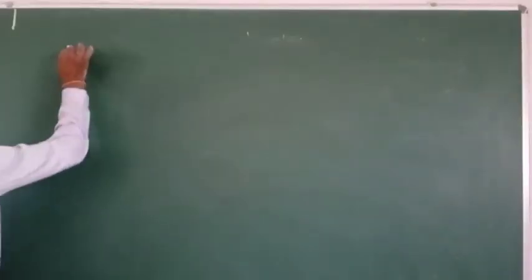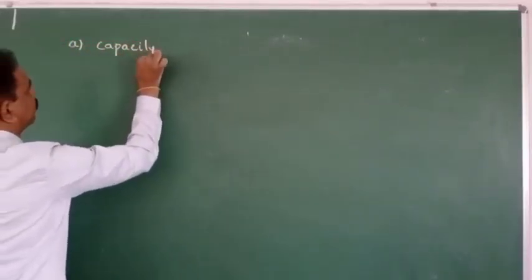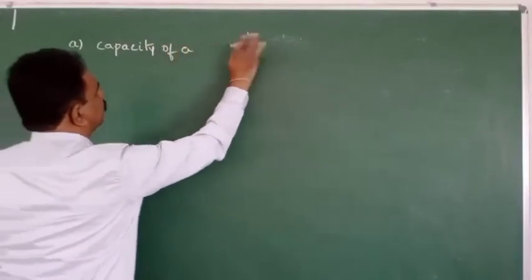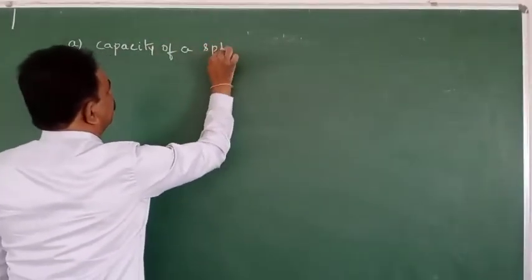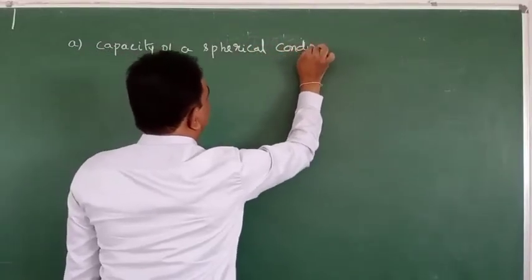In this, capacity of a spherical conductor.